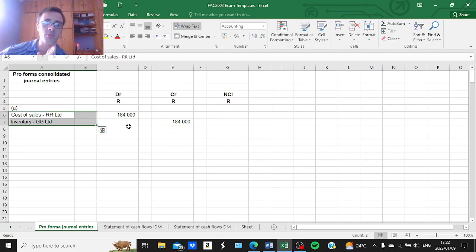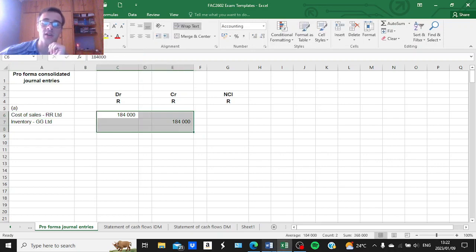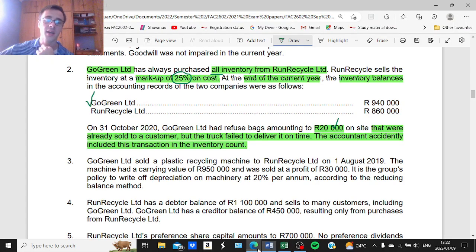So in this journal entry, we use the correct accounts. We have made reference to the correct companies. Okay, so we have inserted the company next to each account, and we have calculated this amount correctly by taking the 20,000 Rand inventory that has already been sold into consideration. And the 25% unrealized profit markup has been provided in additional information point 2.